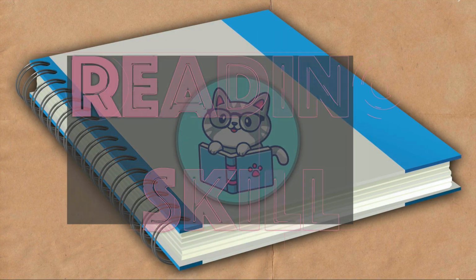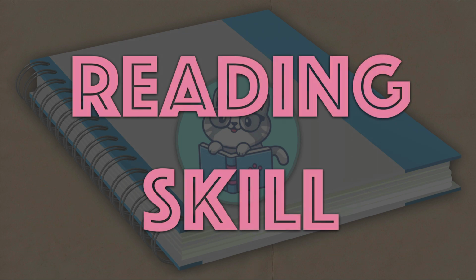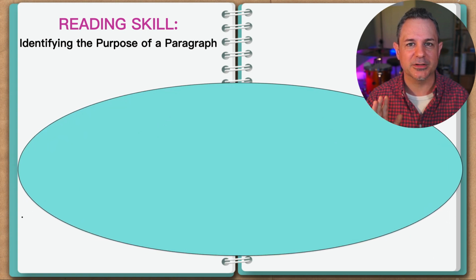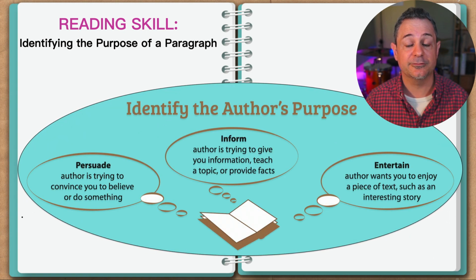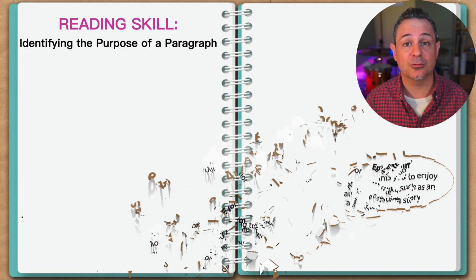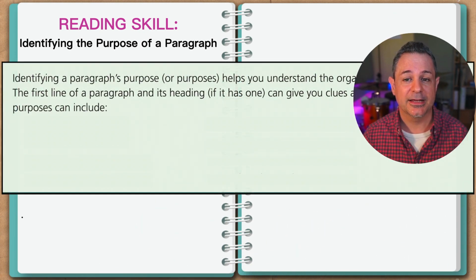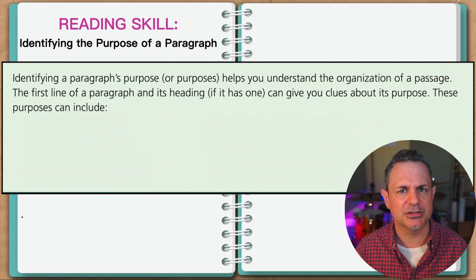Time for today's reading skill. Today's reading skill is identifying the purpose of a paragraph. Now, I don't want you to confuse this with author's purpose, okay? To persuade, inform, or entertain. That's not what we're talking about here. Identifying the purpose of a paragraph helps you understand the organization of a passage. The first line of a paragraph and its heading, if it has one, can give you clues about its purpose.